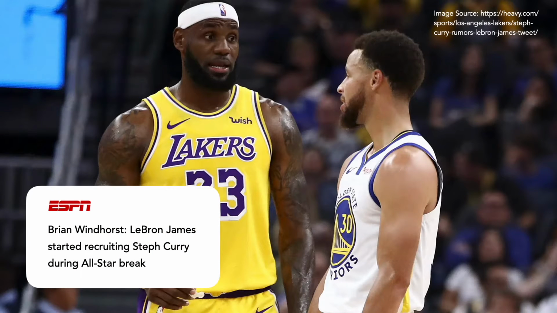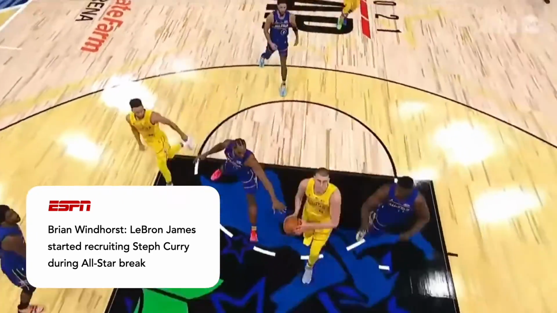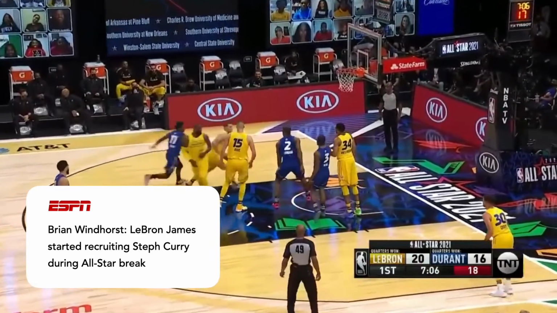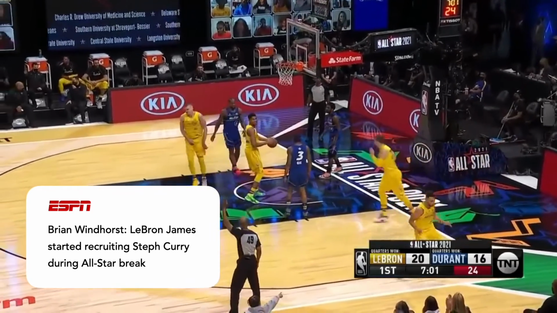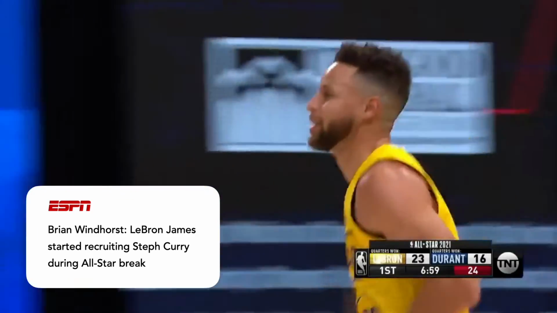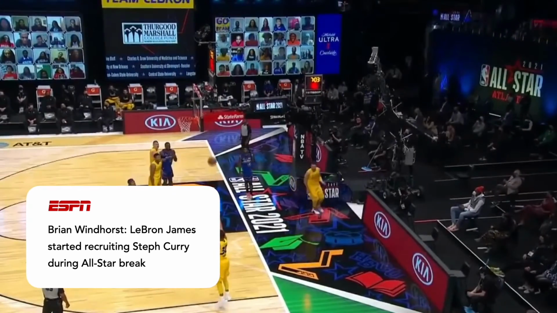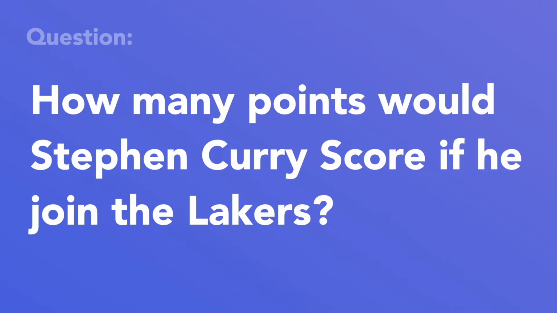Last month, I got the news from ESPN that LeBron James started to recruit Steph Curry during the All-Star break. I don't think Steph will leave the Warriors, but given their complementary skill sets and similar desire for another championship, I cannot deny this seems to be a good fit. And things will become very interesting if Steph Curry eventually joins the Lakers. So today, we will look into this question. How many points would Steph Curry score if he joins the Lakers? Can you make a guess?